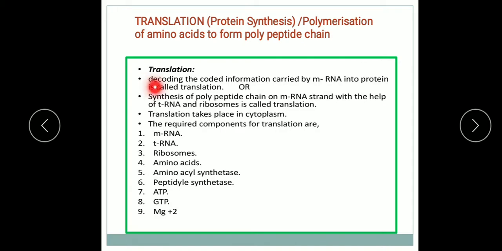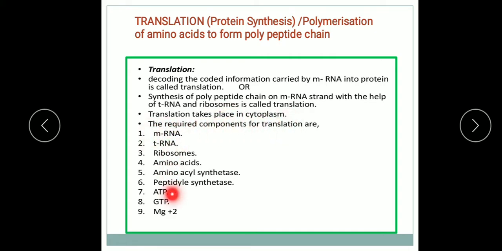So what is translation? Decoding the coded information carried by mRNA. The coded information present in mRNA is decoded into the protein, so it is known as the translation. Synthesis of polypeptide chain takes place on the mRNA strand with the help of tRNA and ribosome. This is taking place in the cytoplasm.